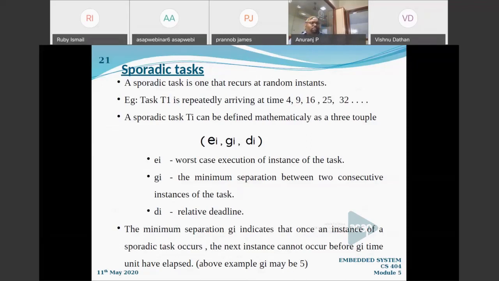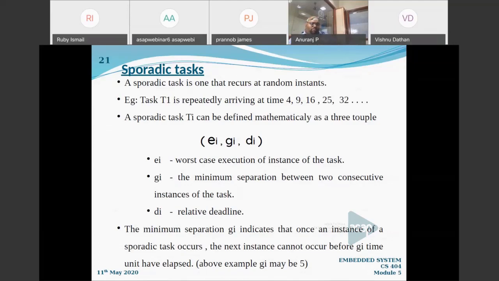A sporadic task can be defined mathematically as a 3-tuple. Before going to the tuple definition, I will say one more point. See, it is coming at 4, 9, 16, 25, right? So the first instance has come at the 4th. I cannot say at what time it will come next, but I can say that for a particular time, it should not come. After this time, it can come. That is the minimum time that we will be specifying. After that time, any time, this particular task can come. That is what is actually called a sporadic task.